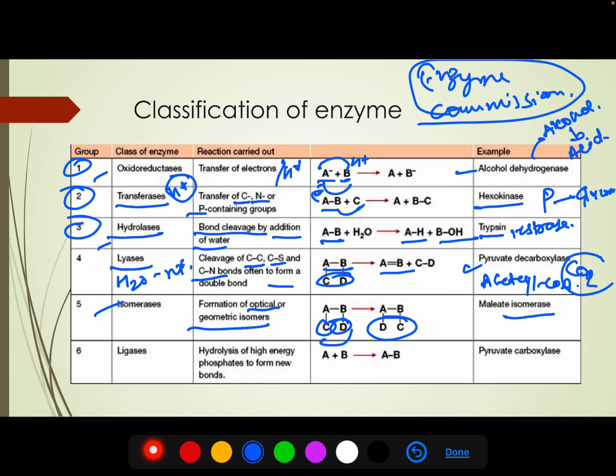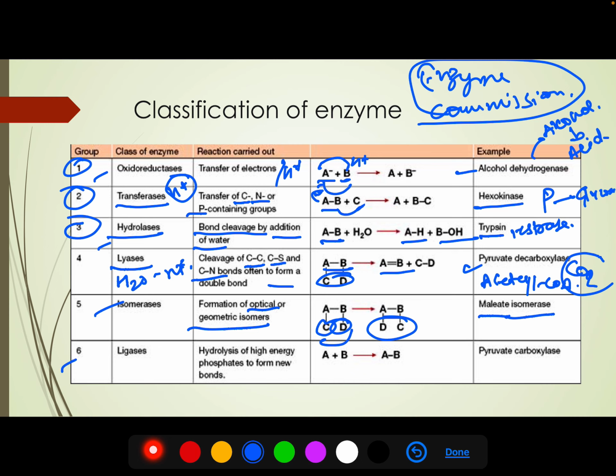Example, we have many isomerase enzymes in glycolysis, also in the Calvin cycle. So there are many isomerases. One is also triose phosphate isomerase, where DHAP is converted into phosphoglyceraldehyde. So there is also an isomerase enzyme. So we have malate isomerase.